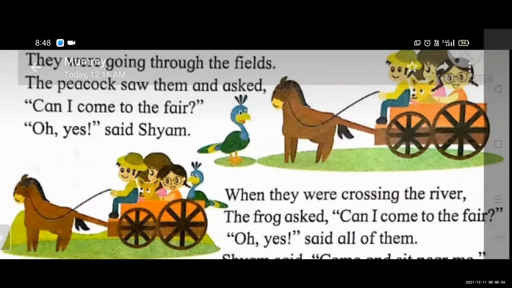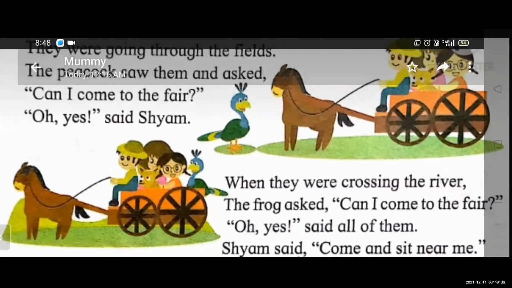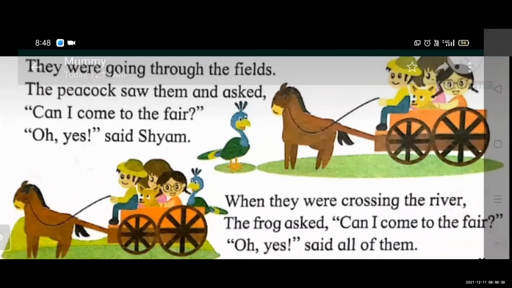Which four members are going to the fair? Shyam, dog, Madhu, Meera. Yes. The peacock sees these four members go to the fair. Now the peacock also asks, "Can I come to the fair?" "Oh yes," said Shyam. What did Shyam say? "Sure, you also join with us."